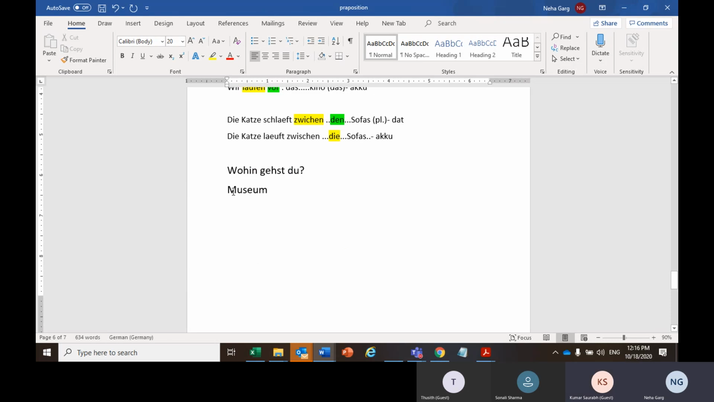The preposition will be in. We will go in the museum, no? Not at, yeah, the museum. The preposition will be in, and it's a movement, and so museum will be.